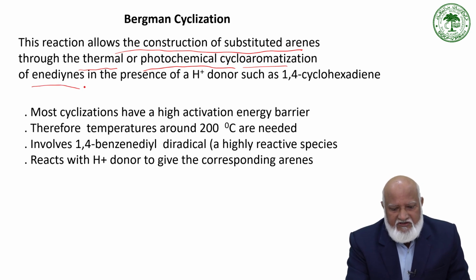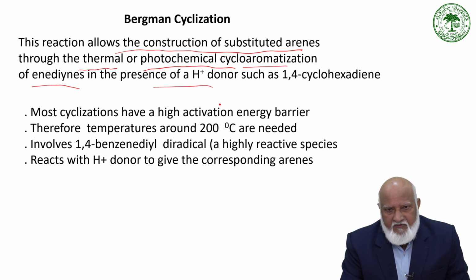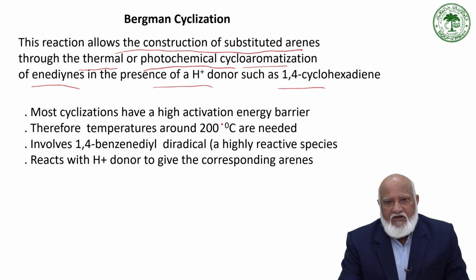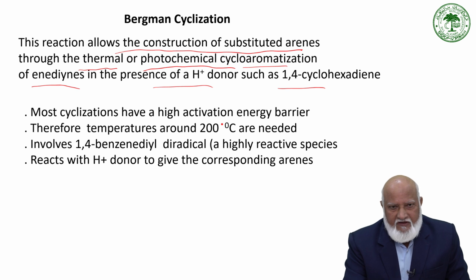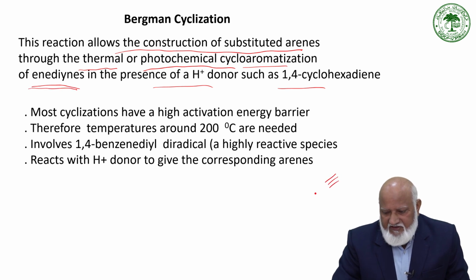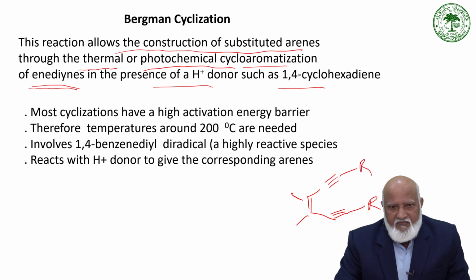The starting material is an enediyne, and the reaction takes place in the presence of a proton donor such as 1,4-cyclohexadiene. So these are the conditions. We start with the enediyne. For example, it is like this: one acetylene bond, two acetylene bonds, and one ethylene bond. You can have different substituents, and the reaction can be carried out either in thermal or